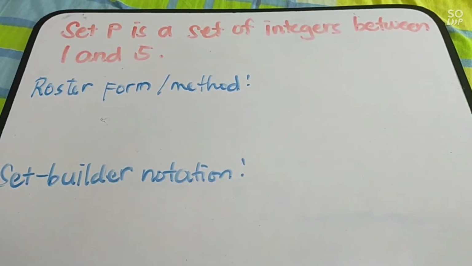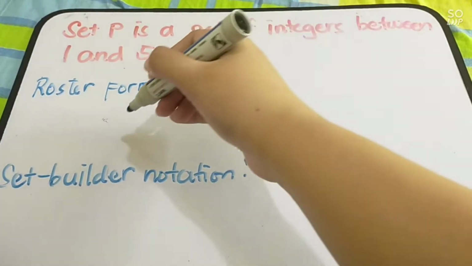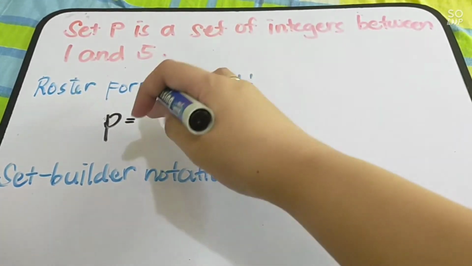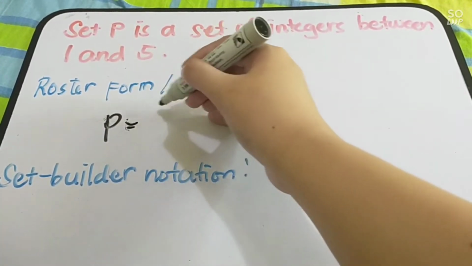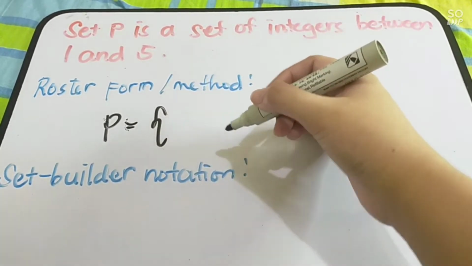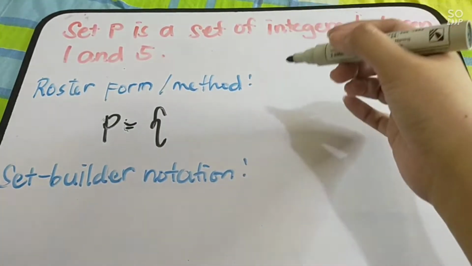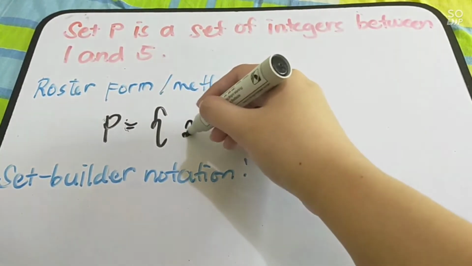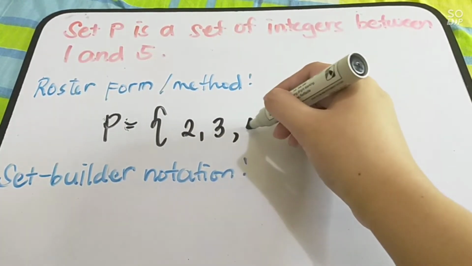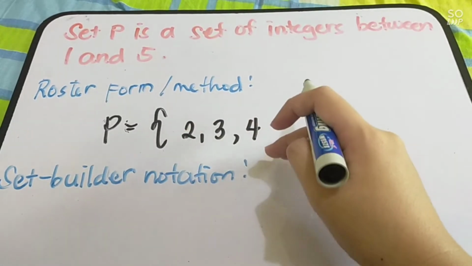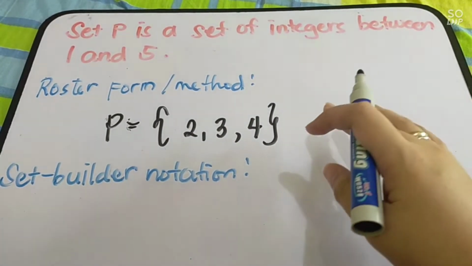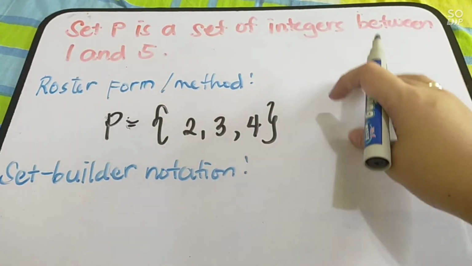You name your set as capital letter P, then it is equal to open braces; you always need open and close braces. What are the numbers between 1 and 5? We have 2, 3, and 4. Then close braces. That is how simple the roster method is.